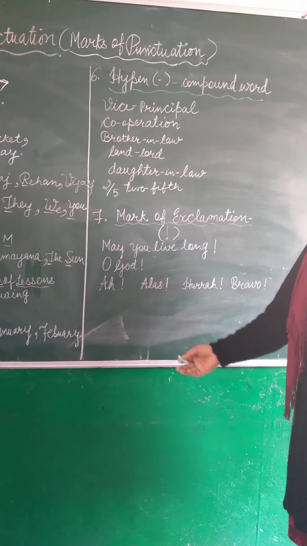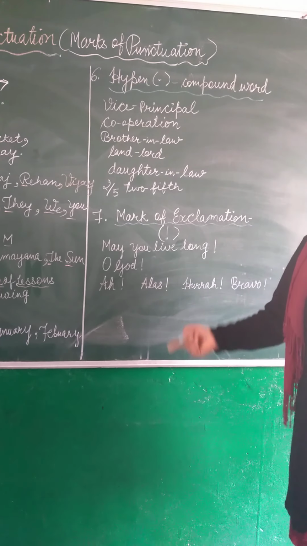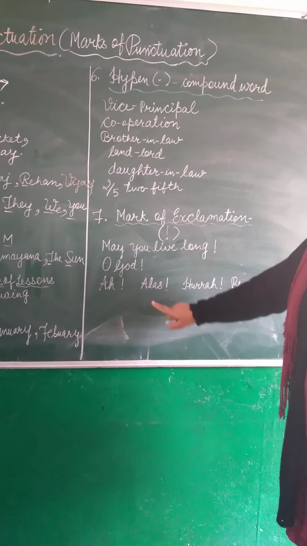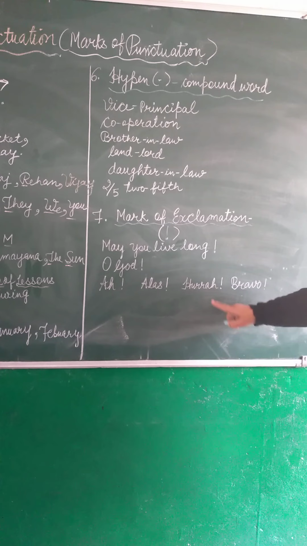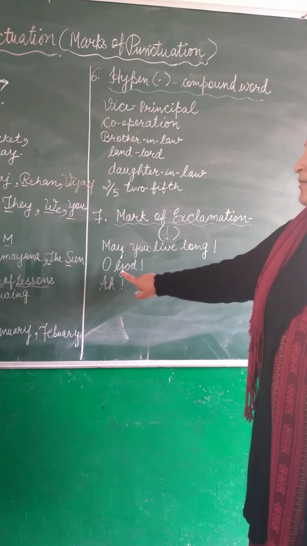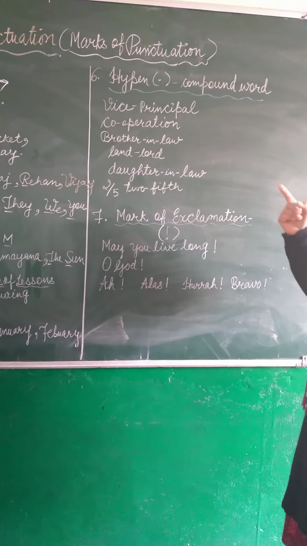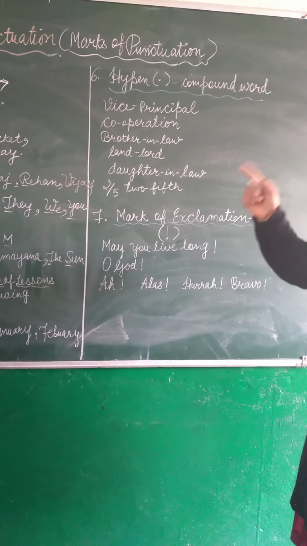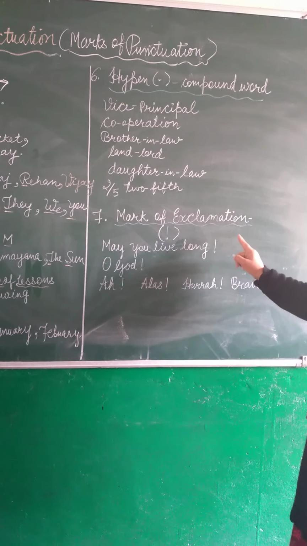Ah, wow! We use the mark of exclamation for surprise, and you can say for a wish. You can say alas, gosh, hurrah, hip hip hooray, like this. For overjoyed, bravo. We use the mark of exclamation with bravo, hurrah, alas, ah, wow, oh God, and May you live long, like a wish. So in this video I have studied capital letters, where we use capital letters, the hyphen and the mark of exclamation. Thank you.